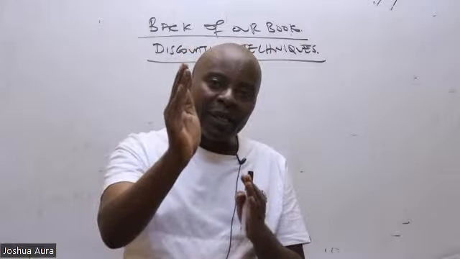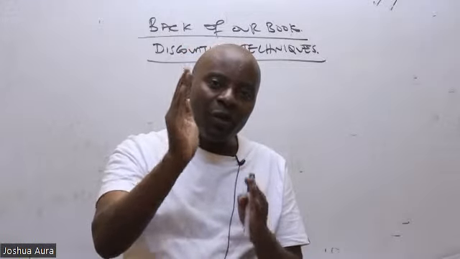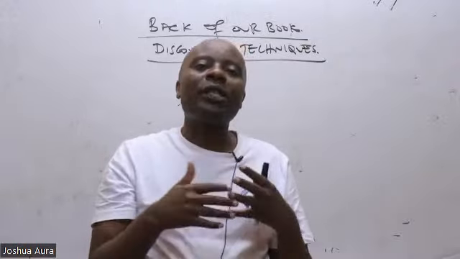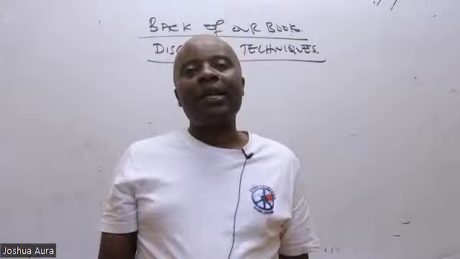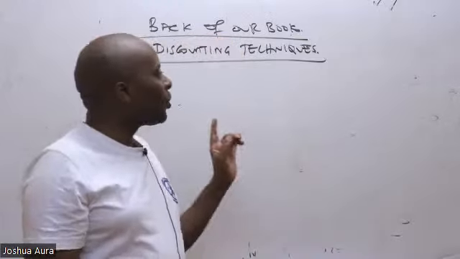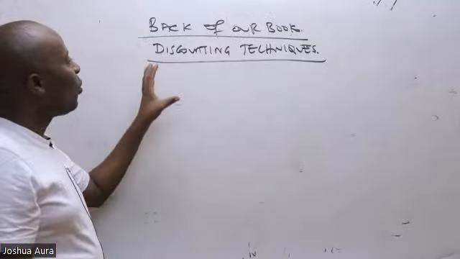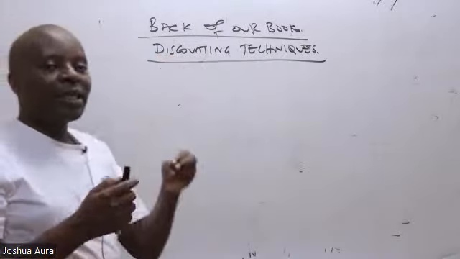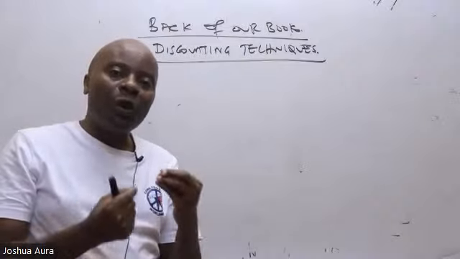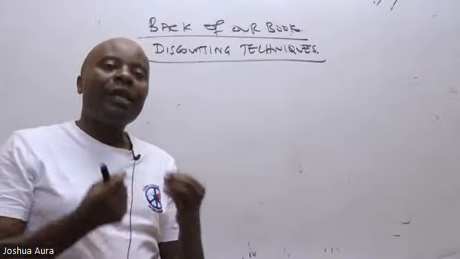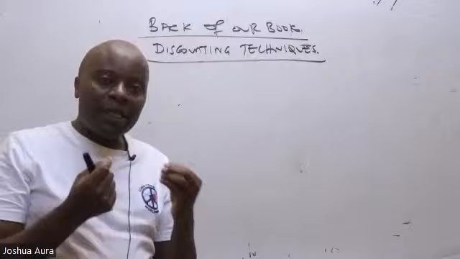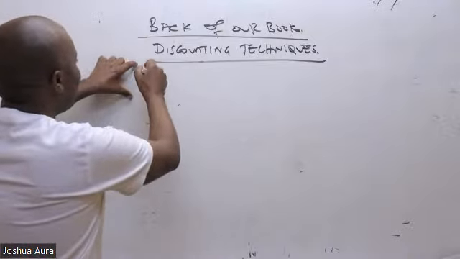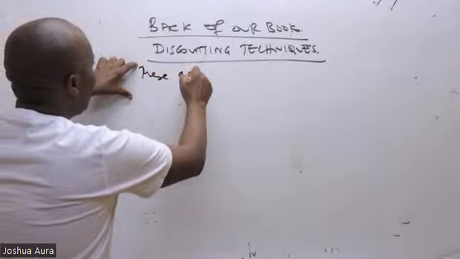Ladies and gentlemen, listen to me very well, and I'm so happy because I'm now seeing the numbers are increasing. There is what we call time value of money. So for us, what you're supposed to know, ladies and gentlemen, is that when we talk of discounting, basically discounting techniques are techniques that are used to evaluate, to determine the present value of cash flows. So tell us there that these are techniques.